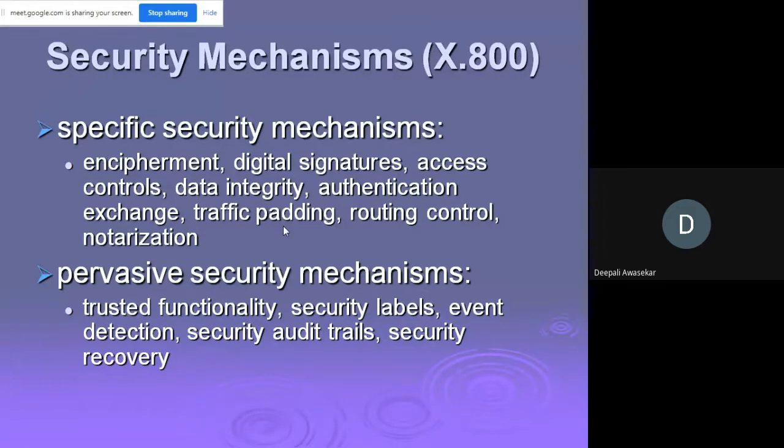Okay. Now, the next is data integrity mechanism, a variety of mechanisms used to assure the integrity of a data unit or a stream of data. Then the next you can see here is authentication exchange. What do we mean by authentication exchange? A mechanism intended to ensure the identity of an entity by means of information exchange. Means, how do I ask a question now, and I say roll number 12, that is Datta Teja, answer me. I'm giving an example.